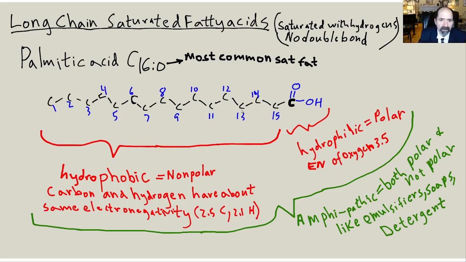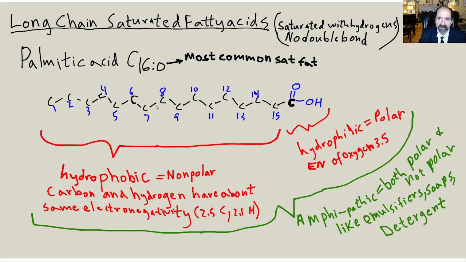So here's just a little bit more about fatty acid structure. Here's the carbonyl or carboxyl carbon, and then alpha and beta carbons. And this is another palmitate, a saturated fat, the most common saturated fat in the human body, C16, 0 double bonds. Here's the hydrophilic end that's polar, meaning it has a charge on it. And here's the hydrophobic end, and the carbon and the hydrogens have similar electronegativity, so there's no significant charge here, so these are not polar.